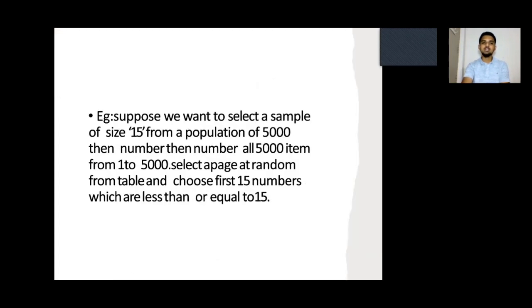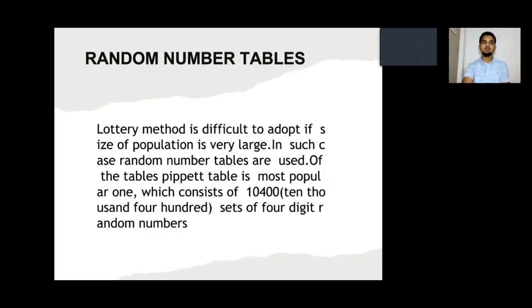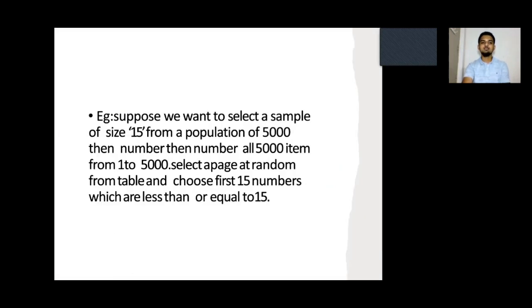Example: suppose we want to select a sample of size 15 from a population of 5,000, then number all the 5,000 items from 1 to 5,000.